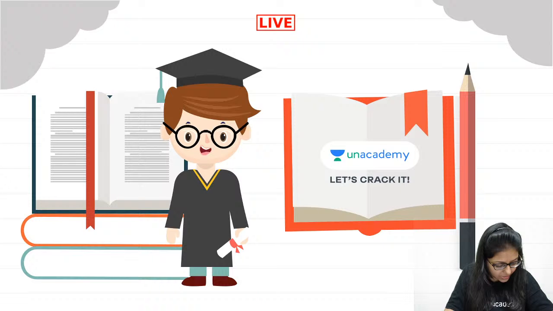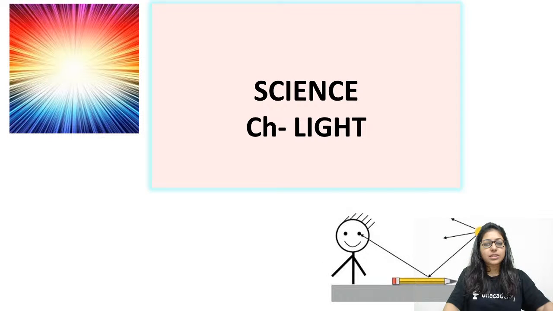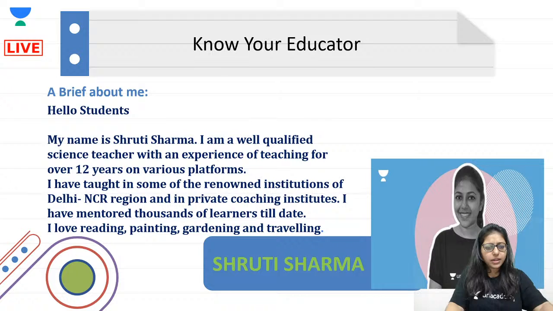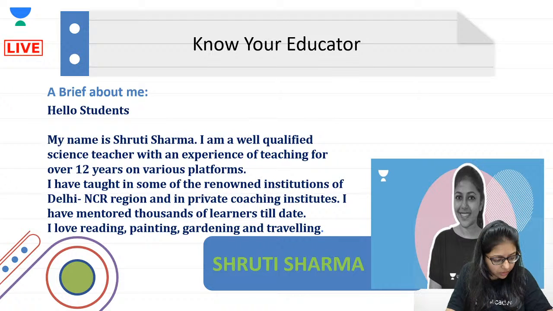All right. Great. So we have a session today on the topic light, where we will be discussing what is light, what is reflection, how is it different from refraction, and what are the various laws of reflection. All right. And we will be doing the Mentee quiz on the topics which I will be teaching you in this session. Mentee code, Mansi, for Mentee code you have to wait for a few minutes. Right. Let's study and then we will have the Mentee quiz.